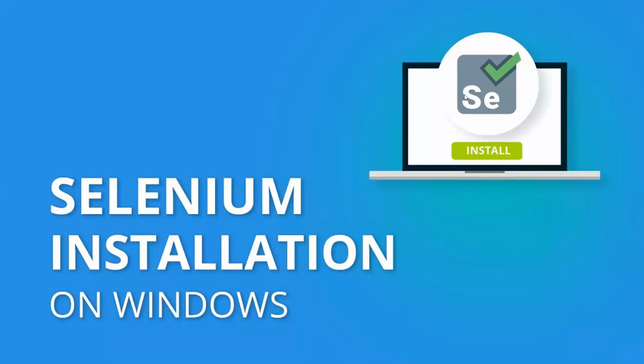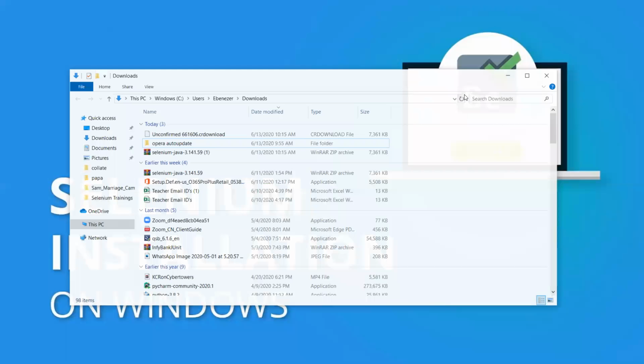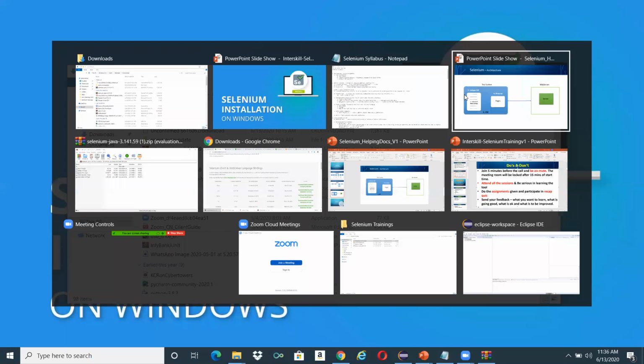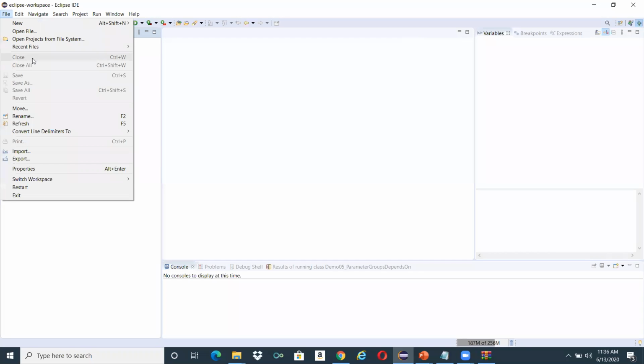I will just show you in the editor. So this is the Eclipse workspace IDE. Once you have everything, I just removed everything here. So once you have installed Eclipse, what you can do is just create a new project.